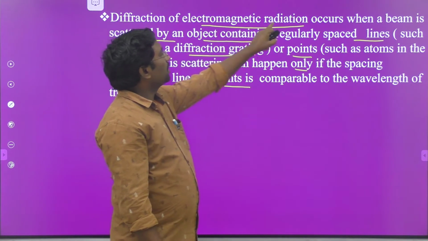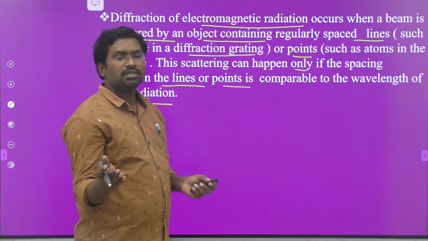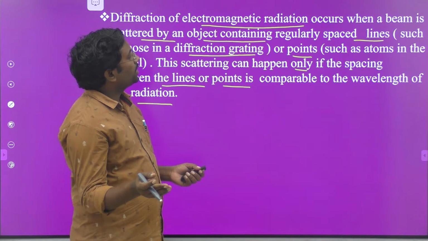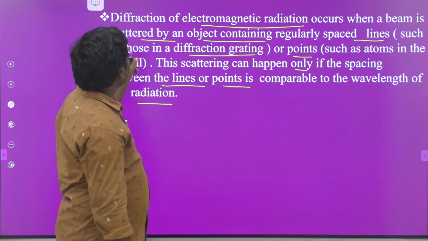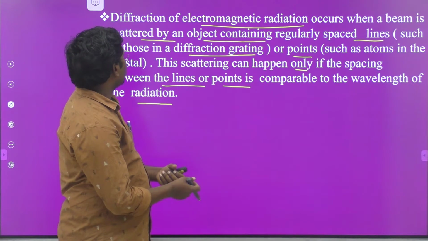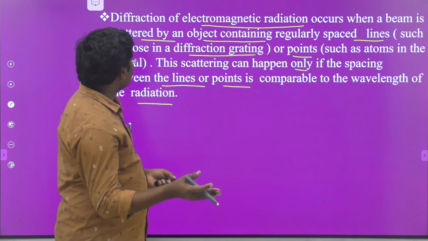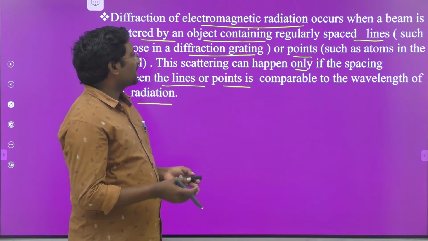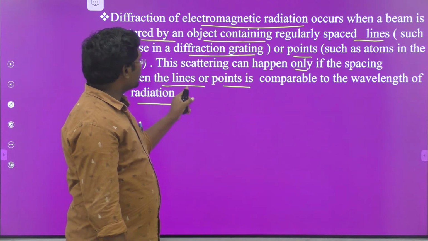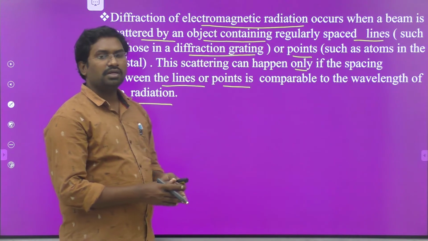The diffraction of electromagnetic radiation, here X-rays, occurs when a beam is scattered by an object containing regularly spaced lines, such as those in a diffraction grating, or points such as atoms in a crystal. The scattering happens only if the spacing between the lines or points is comparable to the wavelength of the radiation.